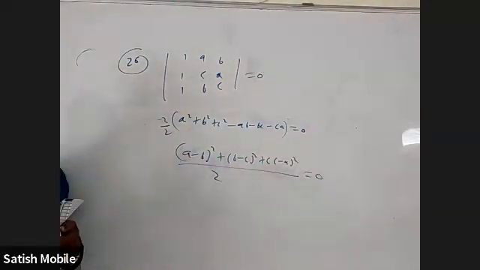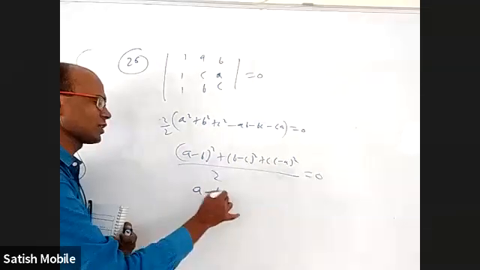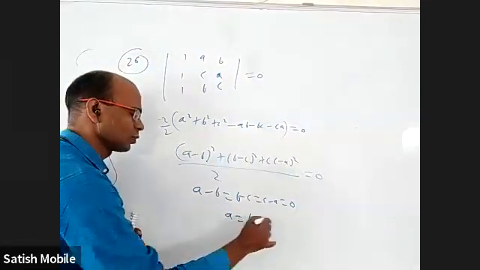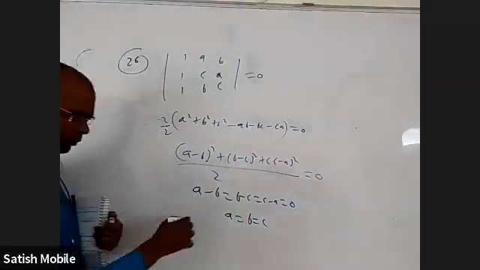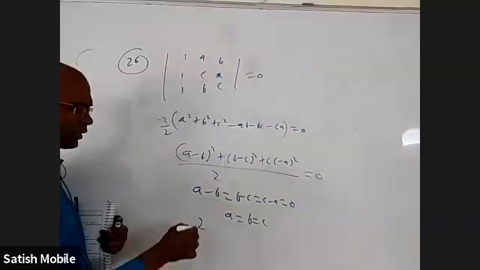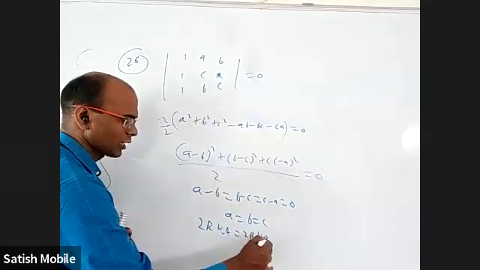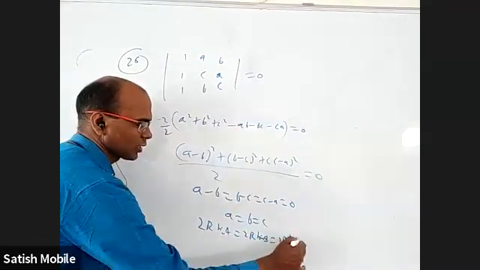Something square plus something square plus something square, for real numbers, is 0 only when all are 0. So we will get A minus B equal to B minus C equal to C minus A equal to 0. That is A equal to B equal to C. But these are sides of a triangle. According to the sine rule, A can be written as 2R sine A, this is 2R sine B, and this is 2R sine C.